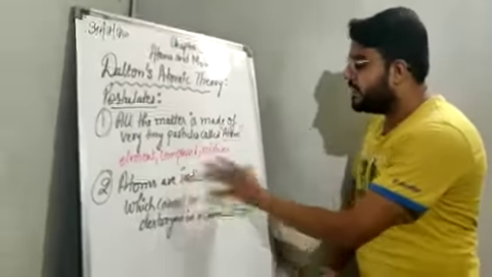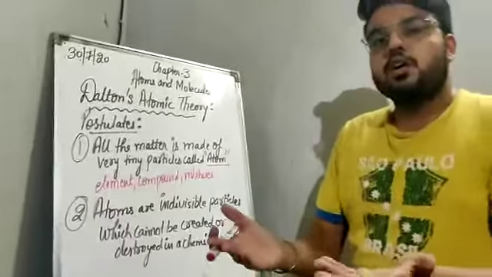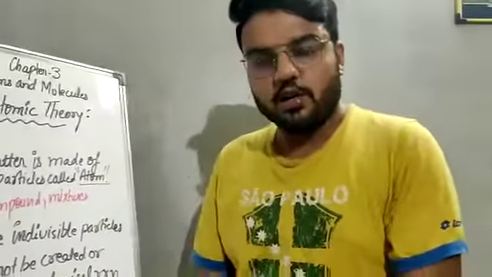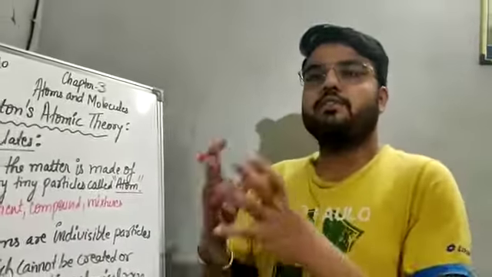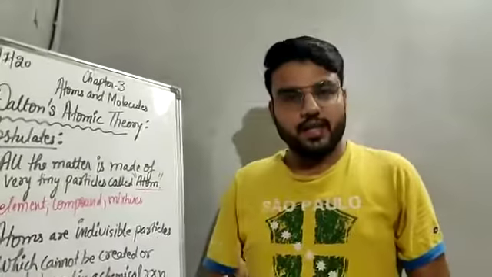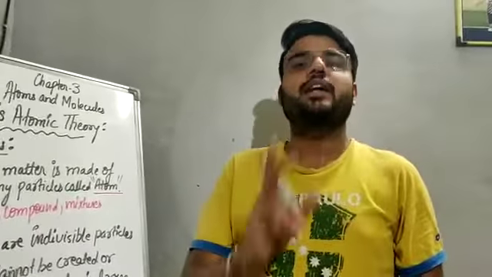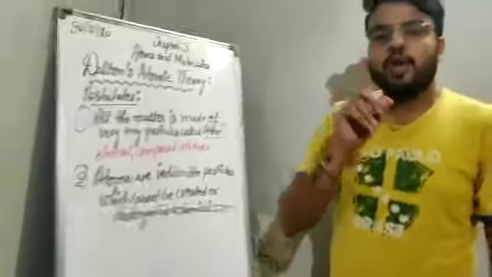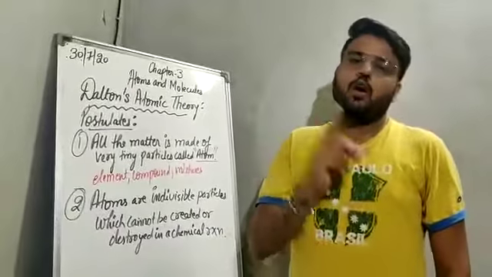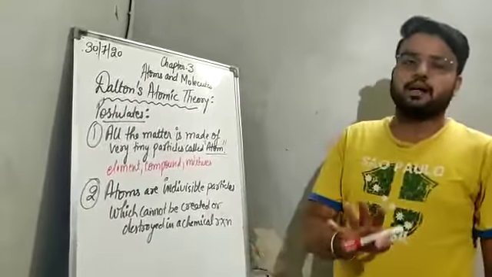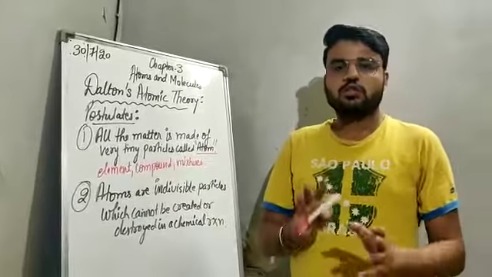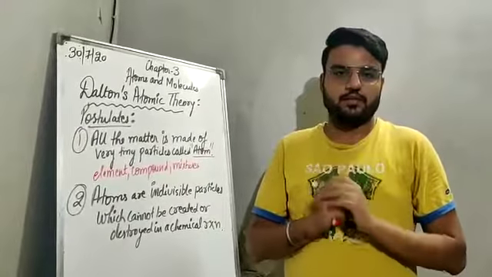They are indivisible particles; you cannot divide them further into smaller particles. So this was postulated by Dalton.